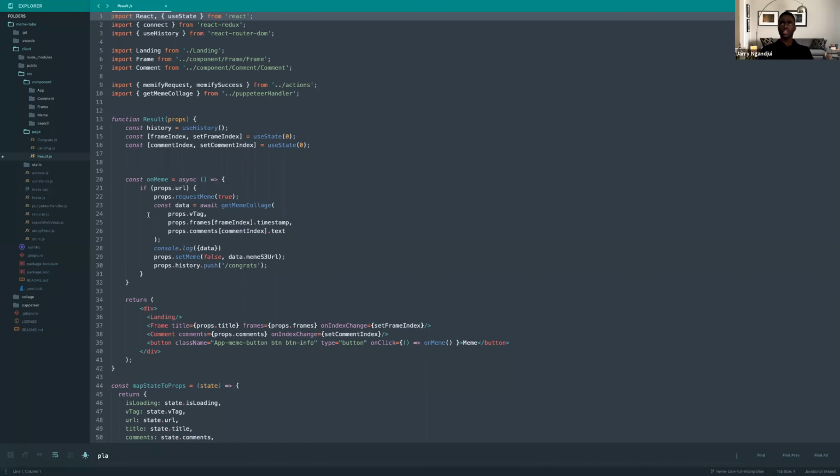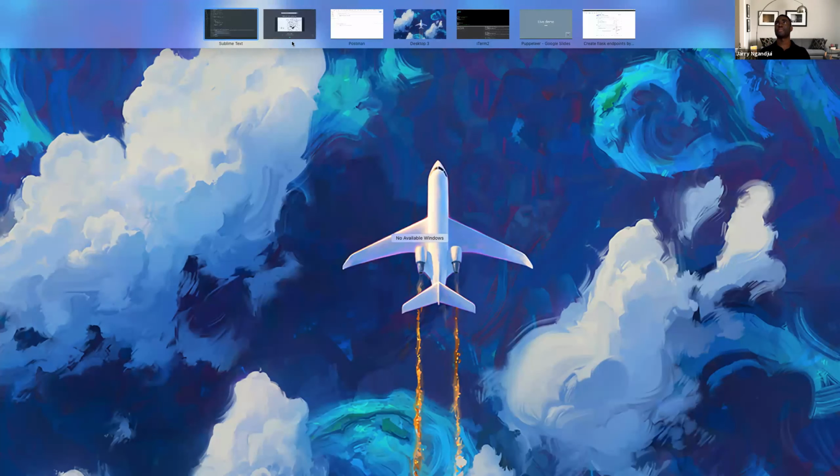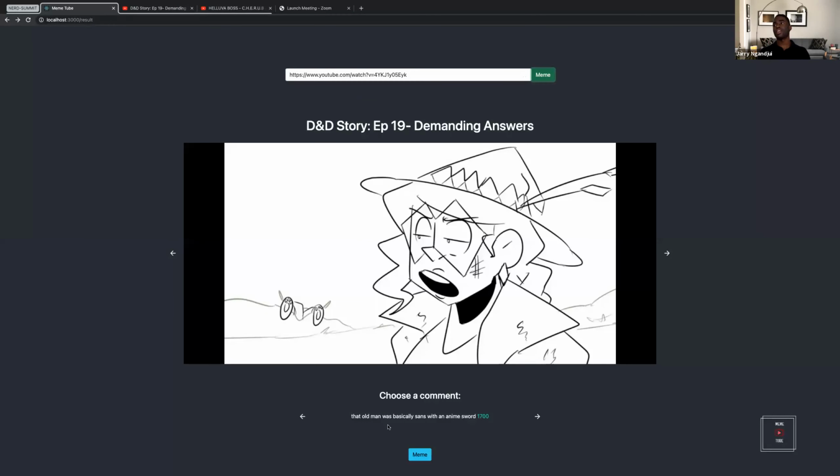And the results component. After you search something, the results from that search get stored in our Redux store for a React app. And then that gets propagated through all the rest of the components. So in this case, we have our frame, our comment, and now at the end, the meme, the actual object. This corresponds to this page. Search, frame, comment. This is the page you're looking at.